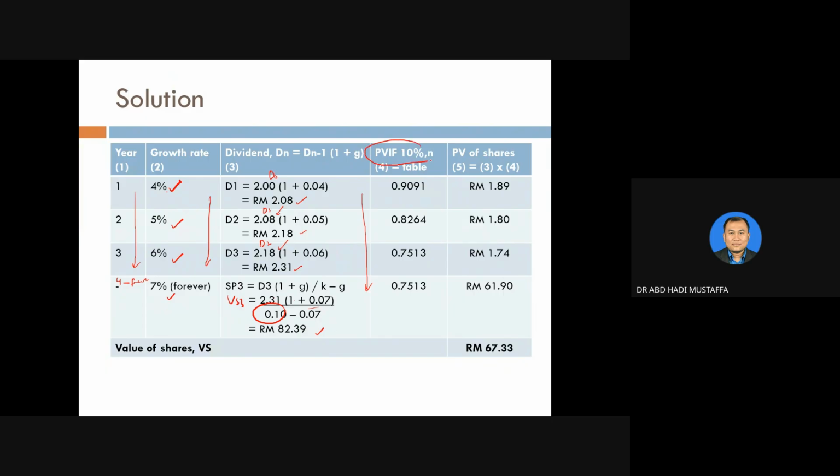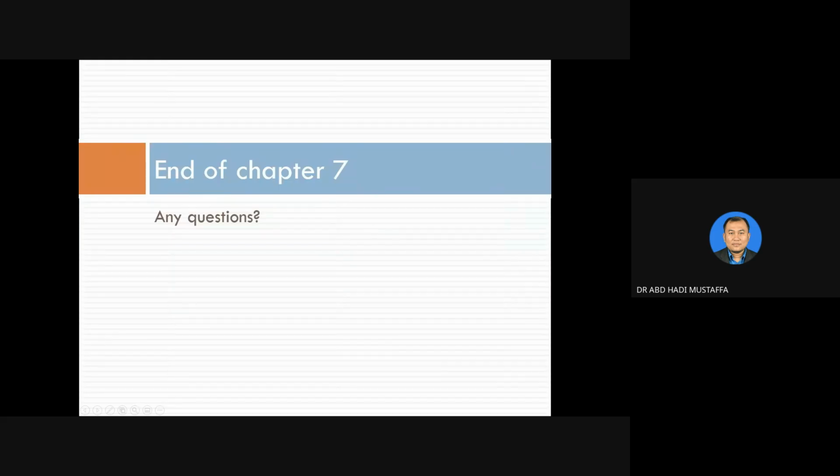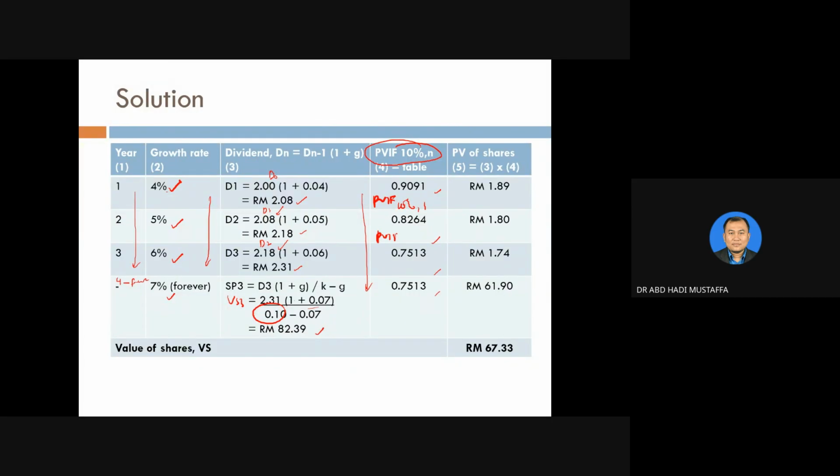And we use the PVIF table, and you will get this value. Remember, go back to chapter 4, the PVIF table, and refer back. For year one, that is PVIF 10% one. This one is PVIF 10% two. This one is PVIF 10% three. And this one is also PVIF 10% three, because it's the same year. Alright, so we get this value.